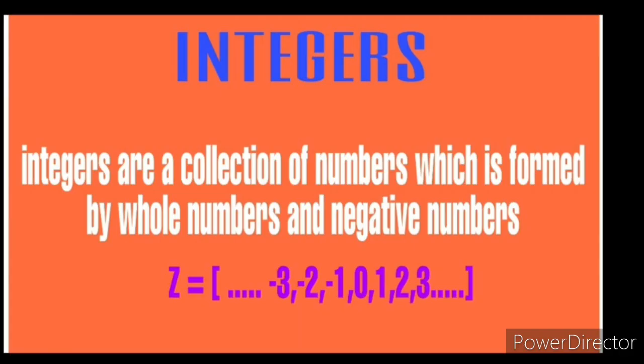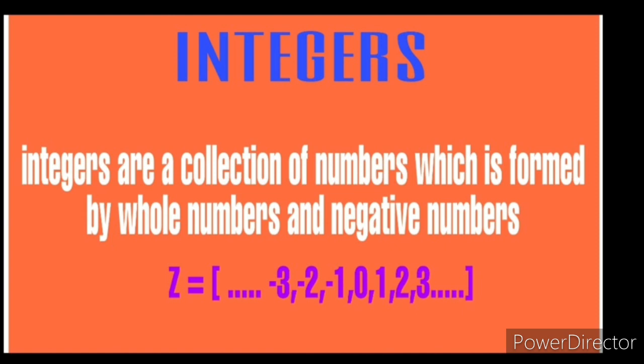Dears, now you know about natural numbers and whole numbers. If a natural number has a minus sign with it, we call that a negative number. Okay, then we will go to our today's topic, integers. Integers are a collection of numbers formed by whole numbers and negative numbers. It means that natural numbers, whole numbers and negative numbers, all three are included in the integers.